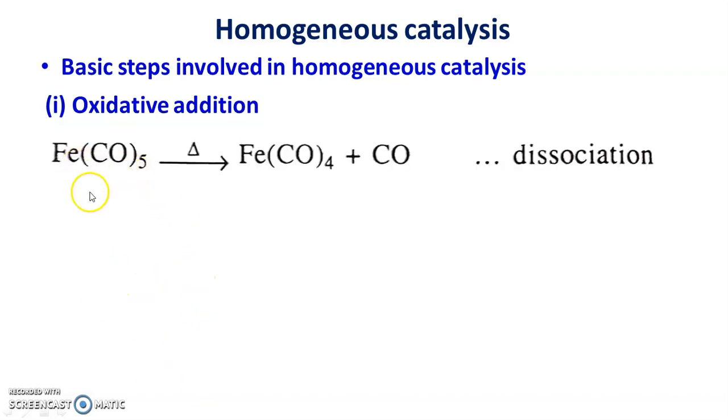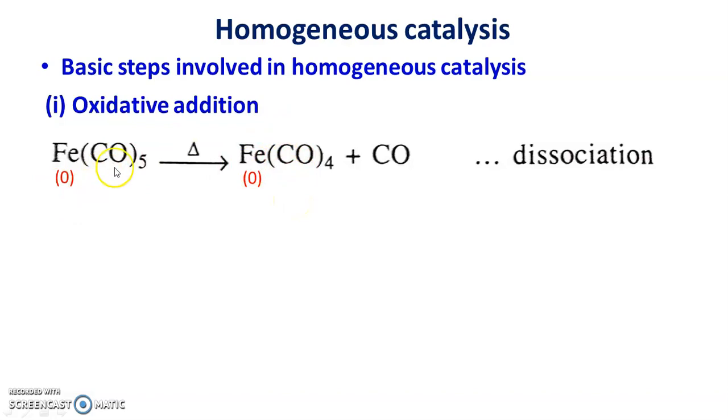Suppose pentacarbonyl iron is heated. First of all, there is a dissociation and there is a formation of tetracarbonyl iron, as one carbonyl ligand is dissociated. So here oxidation state of iron is 0 in both the reactant as well as in product.